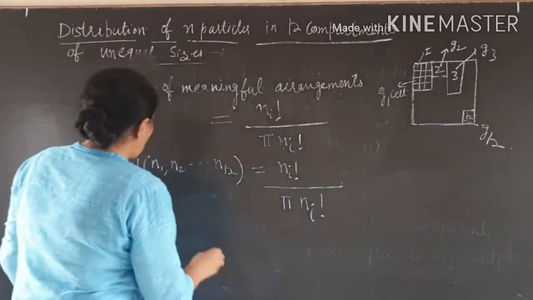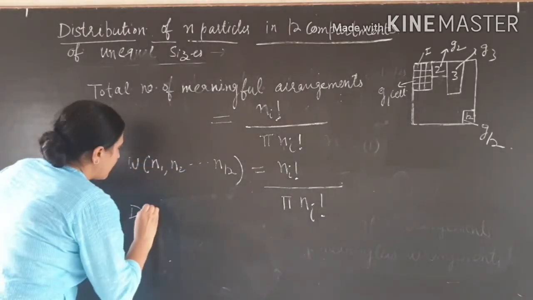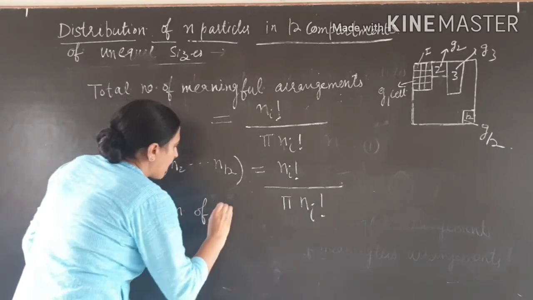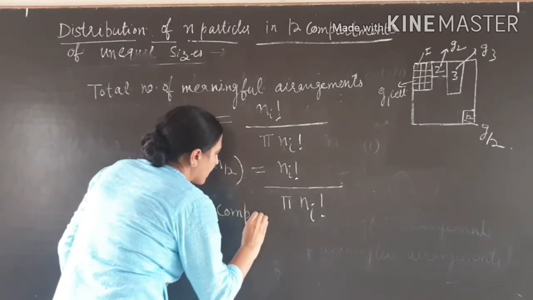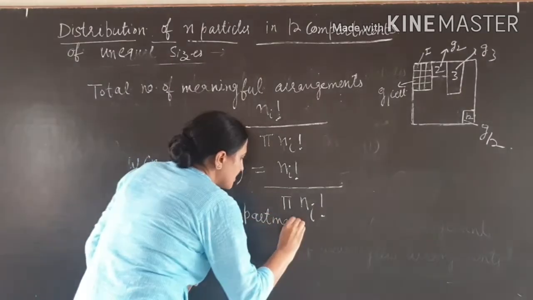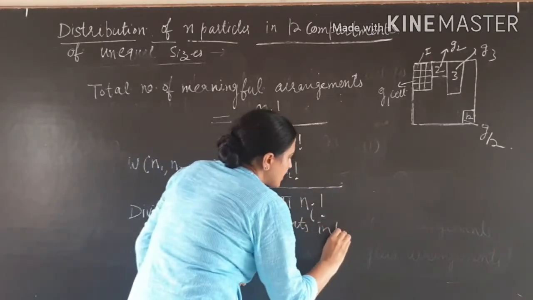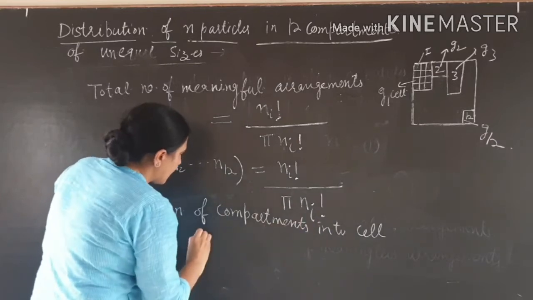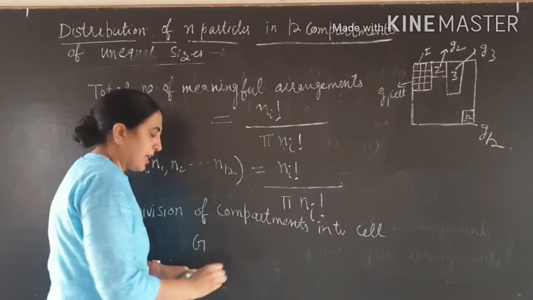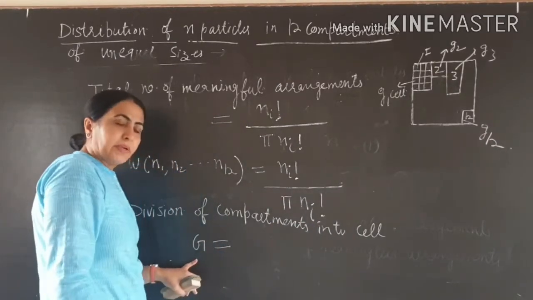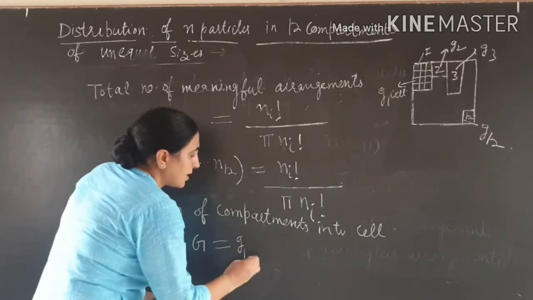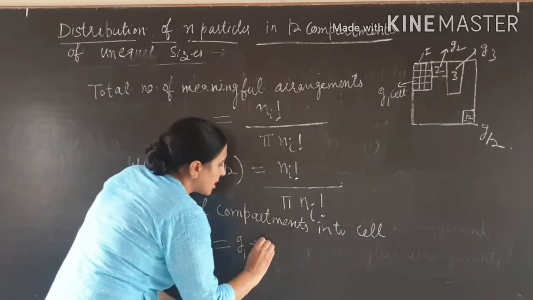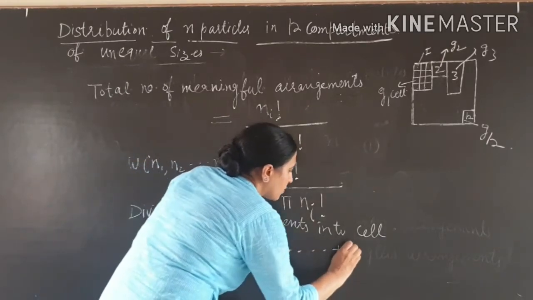So when we divide the compartments into cells, the total number of cells, if we take capital G, is equal to G1, the first compartment divided into G1 cells, plus G2, plus so on, up to Gk.